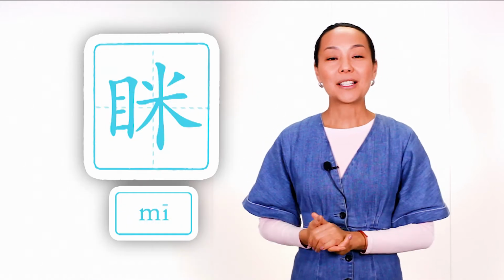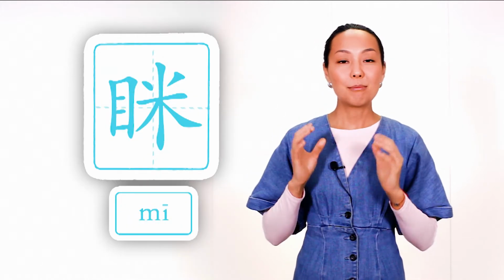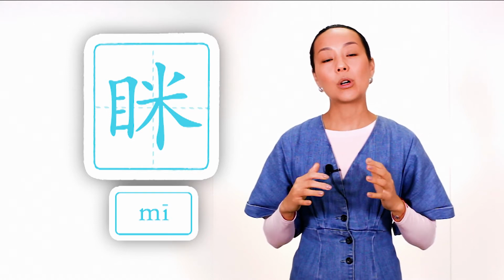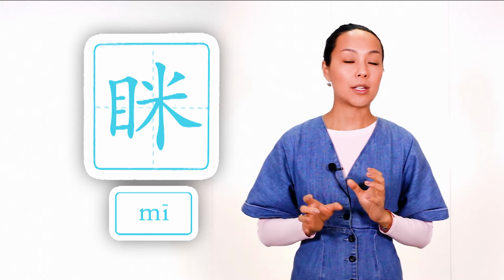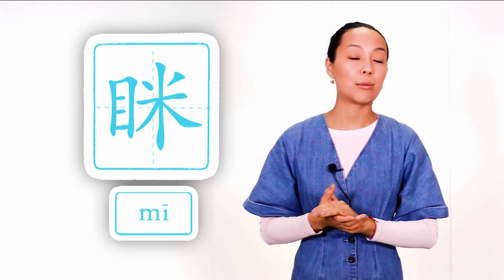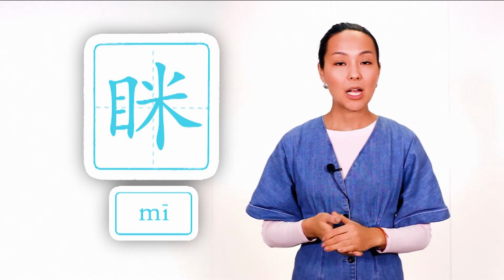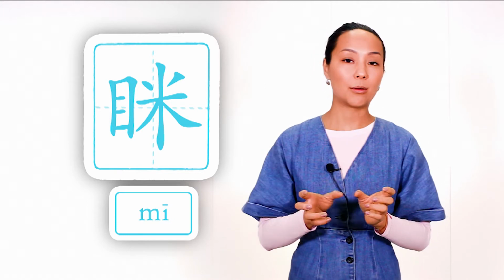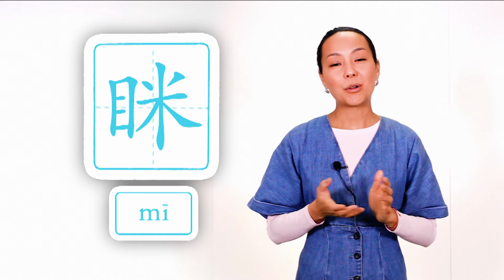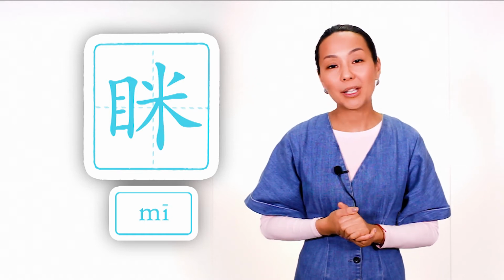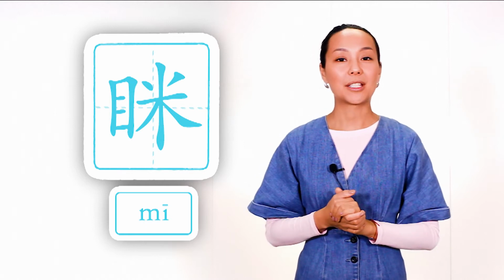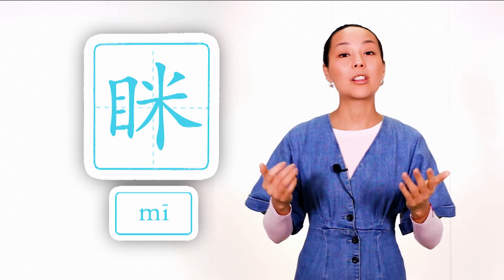And the last example is the word be blinded, 咪. In this case, our radical rice is used for sound, so that's why this character is read mī. And another radical you maybe already know, it's an eye. So be blinded, eye plus rice together mean be blinded. And of course you can also memorize this character this way: when you are blind, usually you can't see small things, for example, small things like grains of rice. You can use this association too.